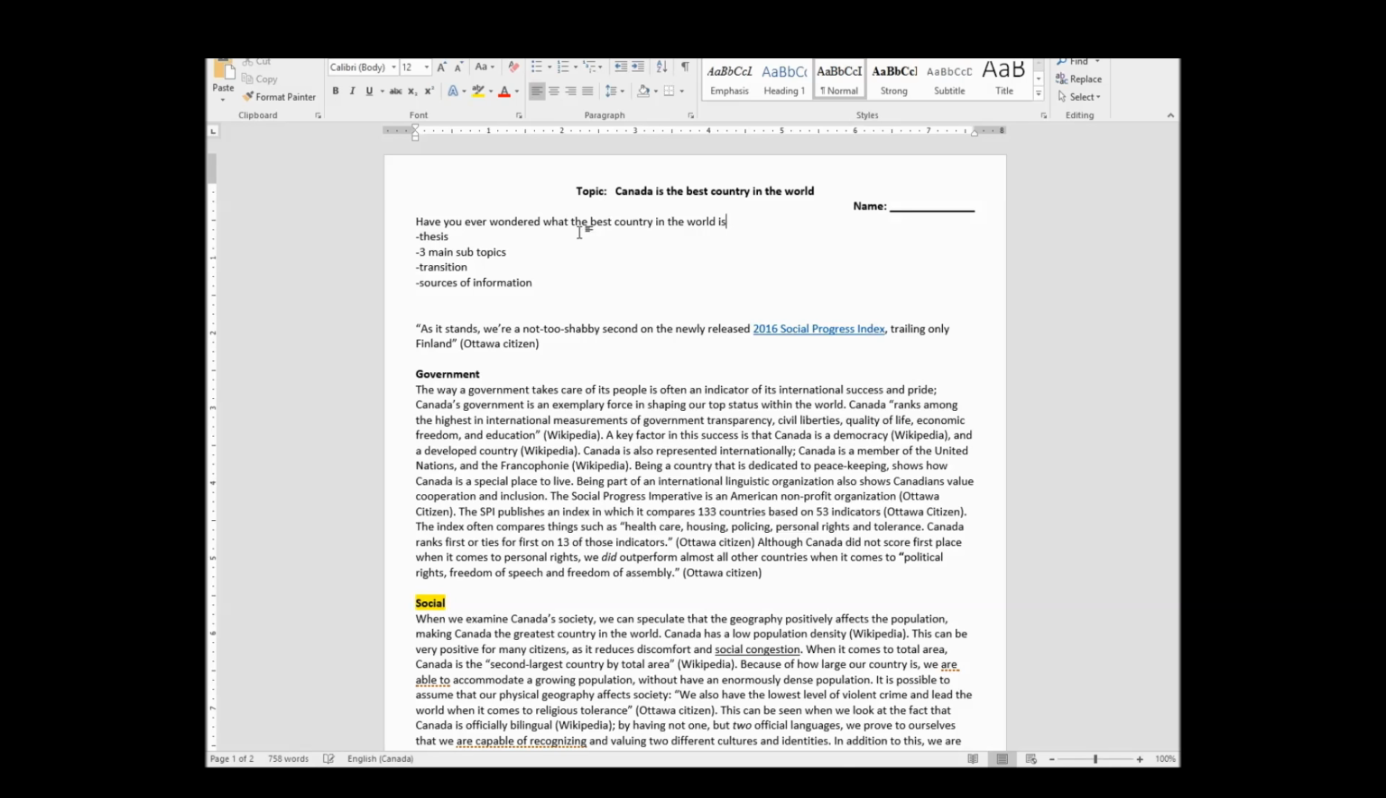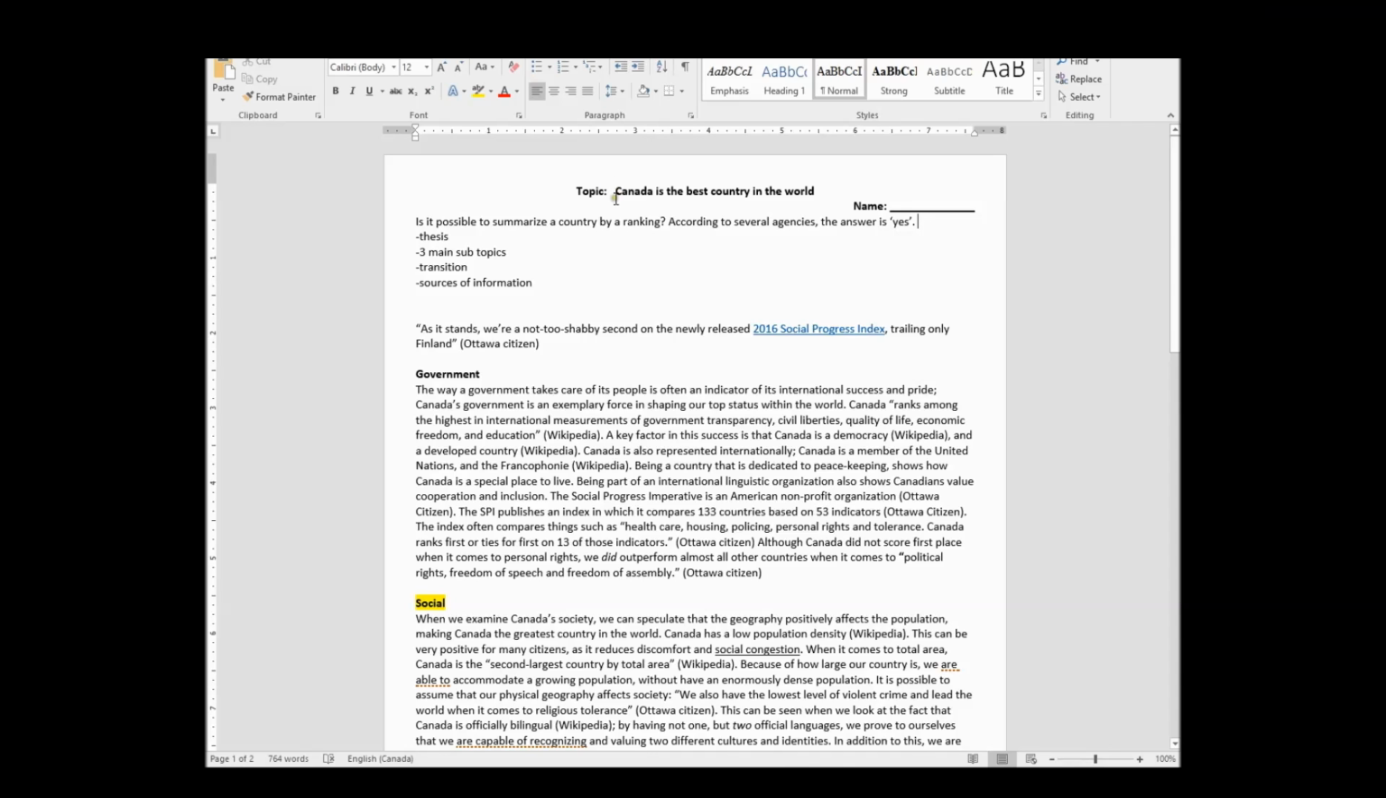Let's try something else. Is it possible to summarize a country by a ranking? According to several agencies, the answer is yes. Who knows? Is it possible to summarize a country by a ranking? According to several agencies, the answer is yes.